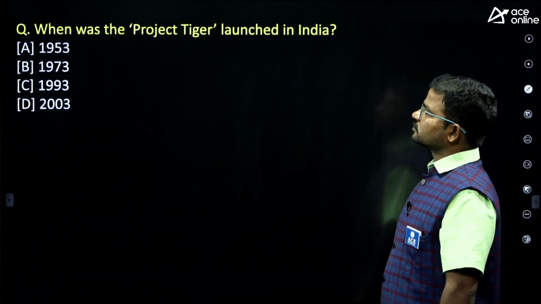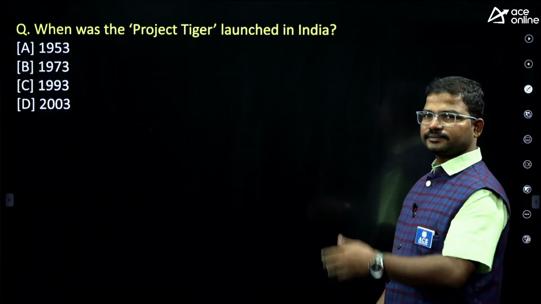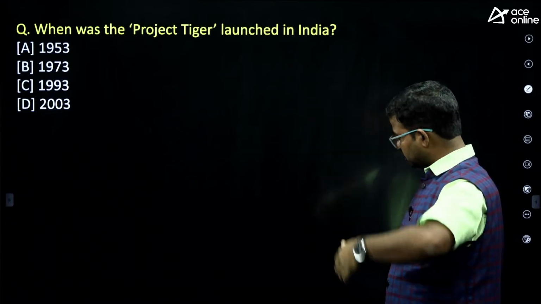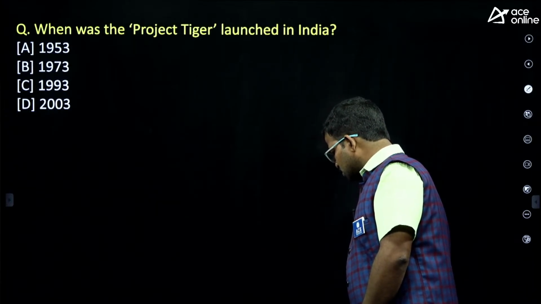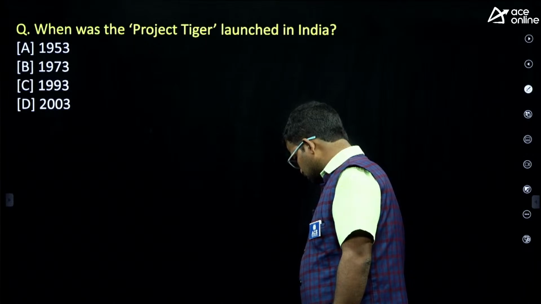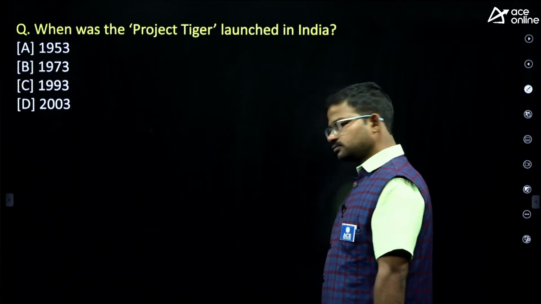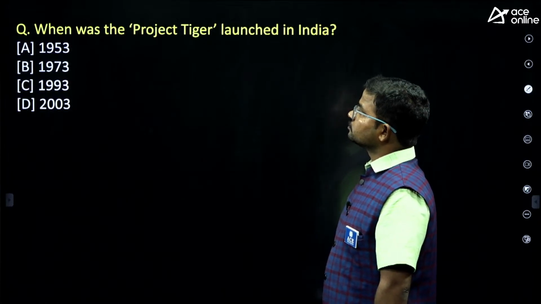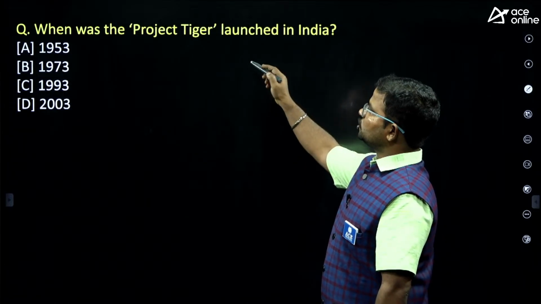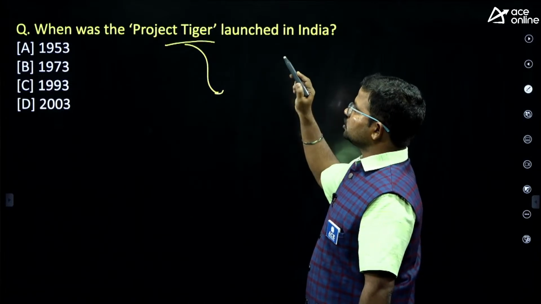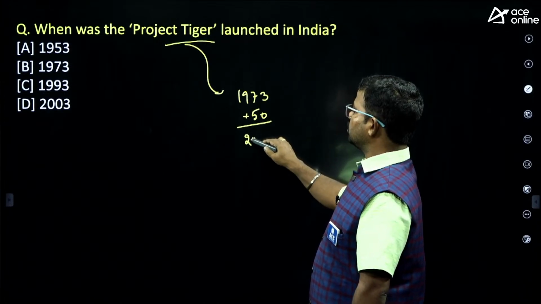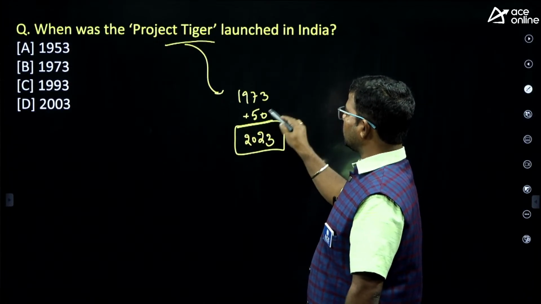Okay, so next, when was the Project Tiger launched in India? Yes, anyone? When was the Project Tiger launched in India? 1953, 1973, 1993, 2003. Actually, this project was launched in the year 1973. If you add 50, what do we get? 2023. So by 2023, we completed 50 years.